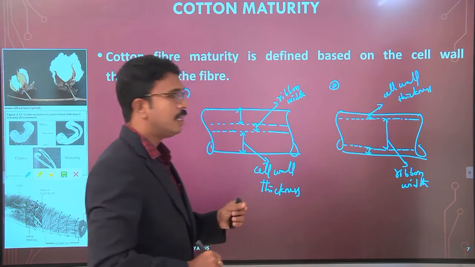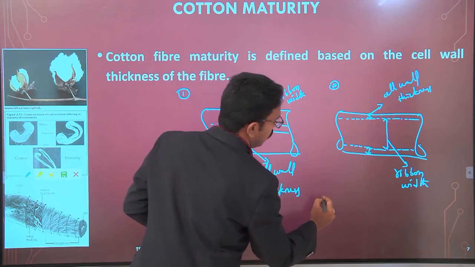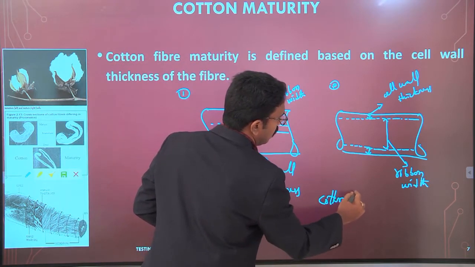Now here these are the representations of two varieties of cotton fibers.